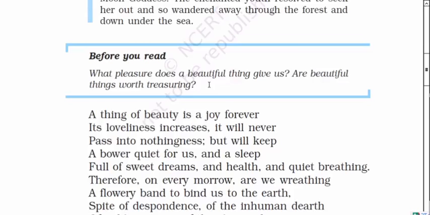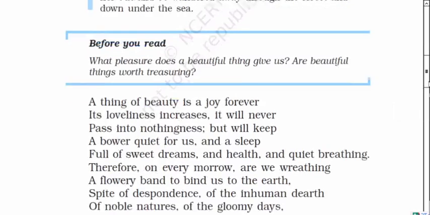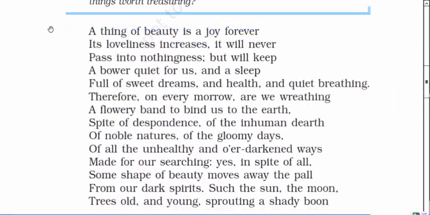I just highlight the first stanza. A thing of beauty is a joy forever. Its loveliness increases. It will never pass into nothingness, but will keep a bower quiet for us, and a sleep full of dreams. The poet is saying a beautiful thing is the source of eternal joy.